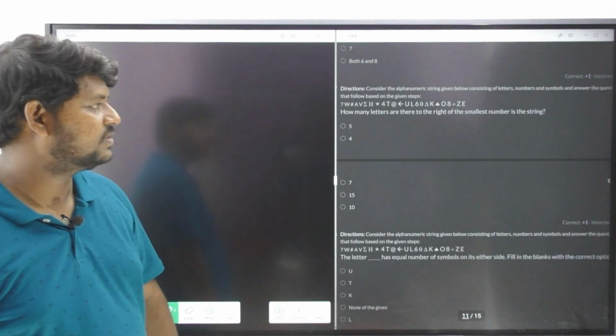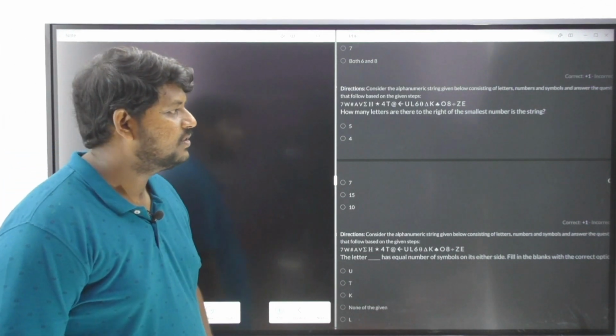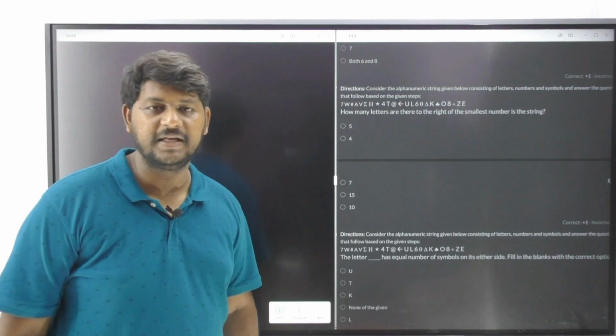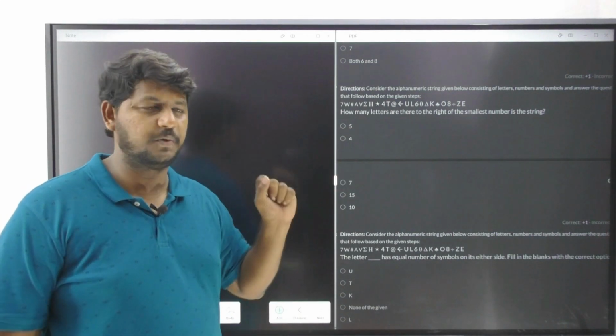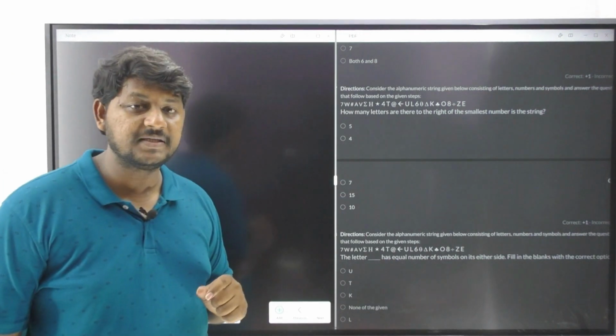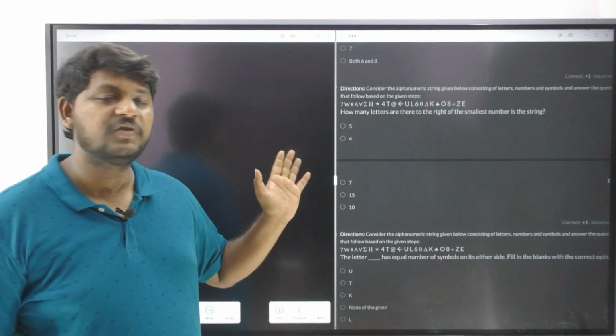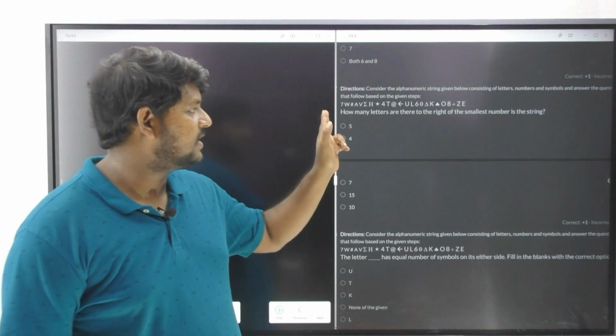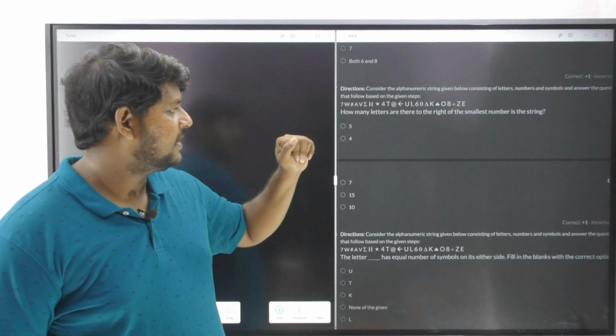What is the next question? How many letters are there to the right of the smallest number in the string? String is nothing but a sequence. Now please understand, how many letters are there to the right of the smallest number? What is the smallest number we have got in this particular string?